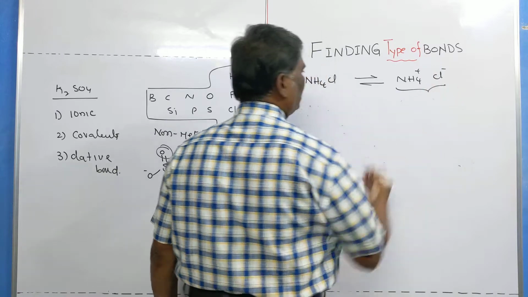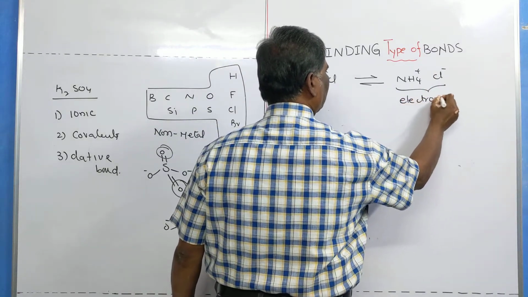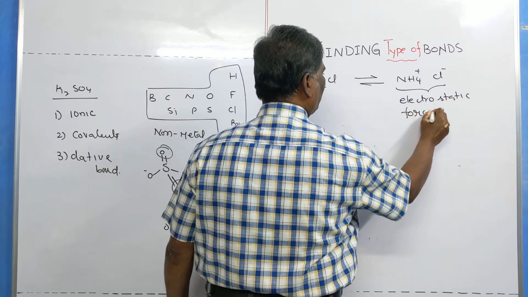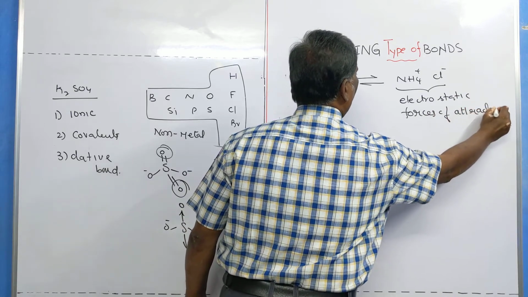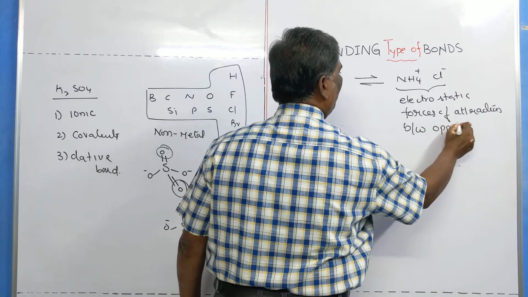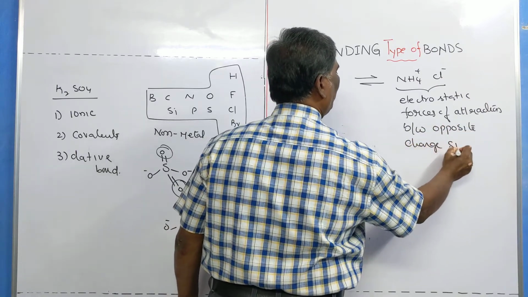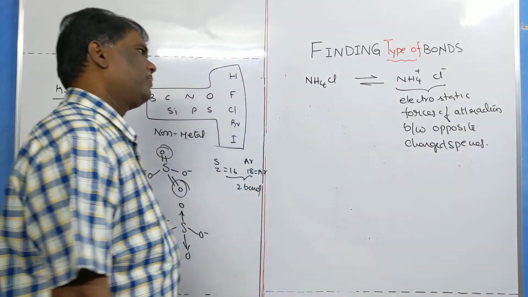There exist electrostatic forces of attraction between oppositely charged species. Thus ionic bond is formed.